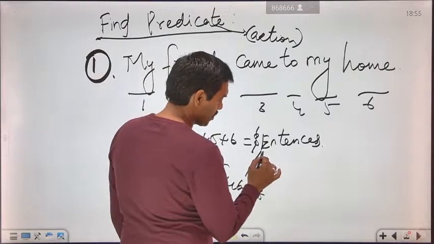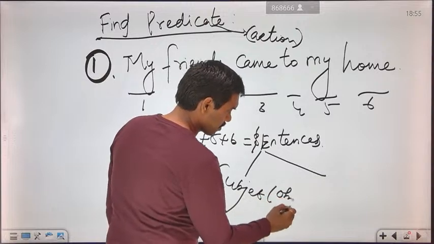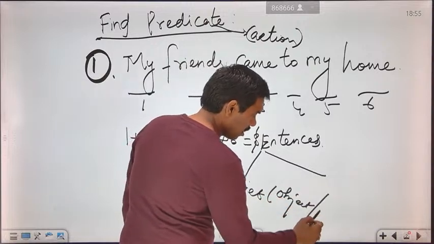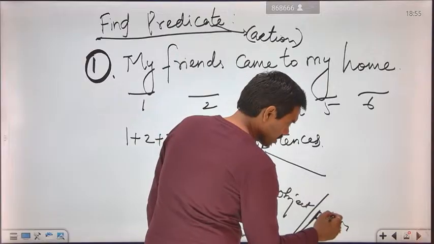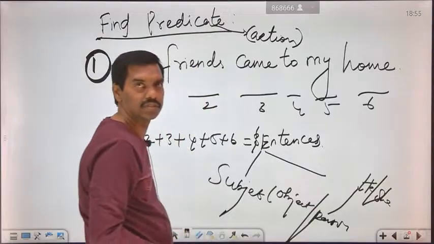The subject will be represented in terms of an object or a person. The person may be he or she. So we need not worry about that.